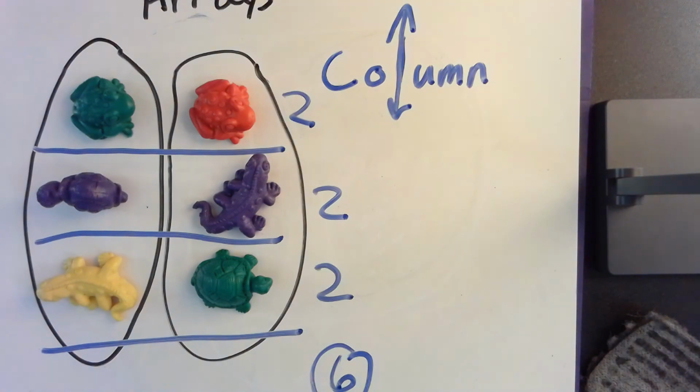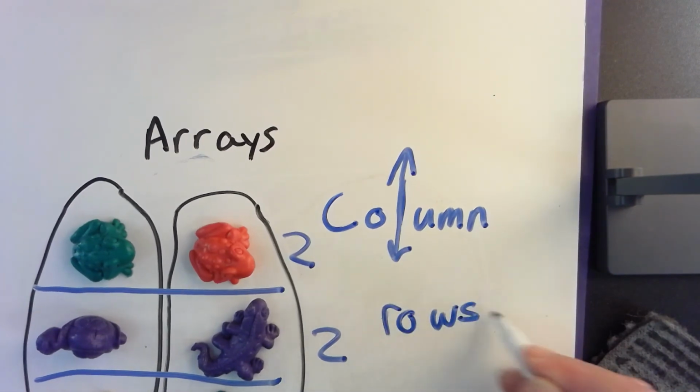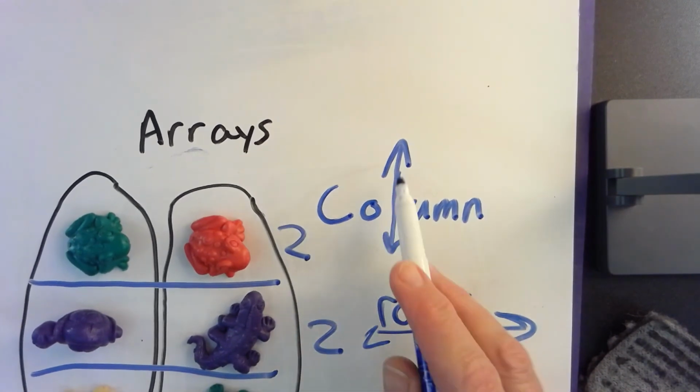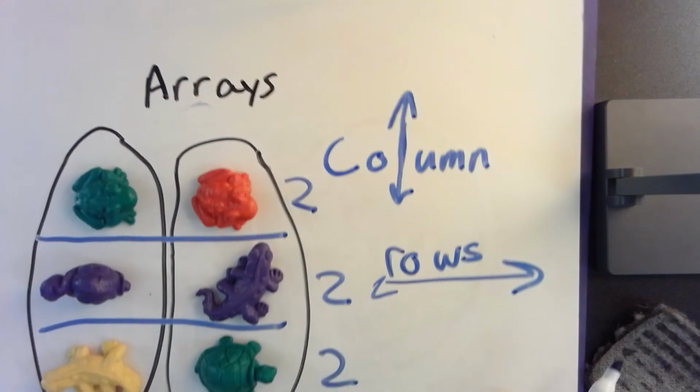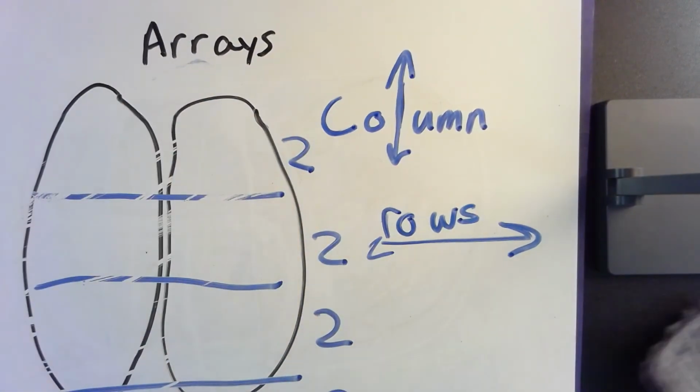Okay, friends, go ahead and kiss your brain. Don't forget, rows go this way, horizontal. Columns are vertical, and arrays look like this.